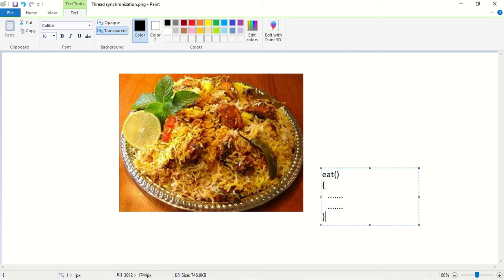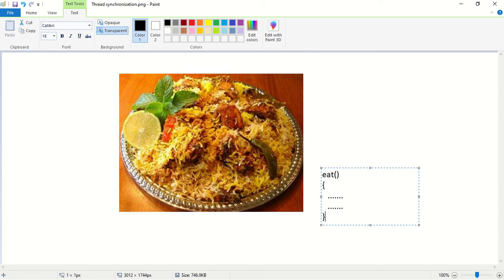At a given point of time, how many dogs can come and eat this biryani? Any number of dogs can come and eat it. So if multiple dogs eat this biryani, we will get a biryani inconsistency problem, or data inconsistency problem.